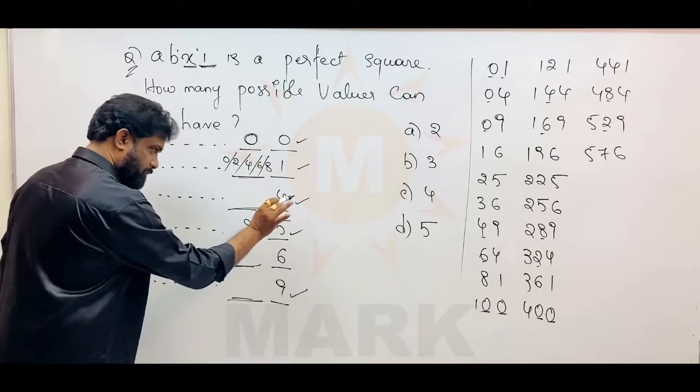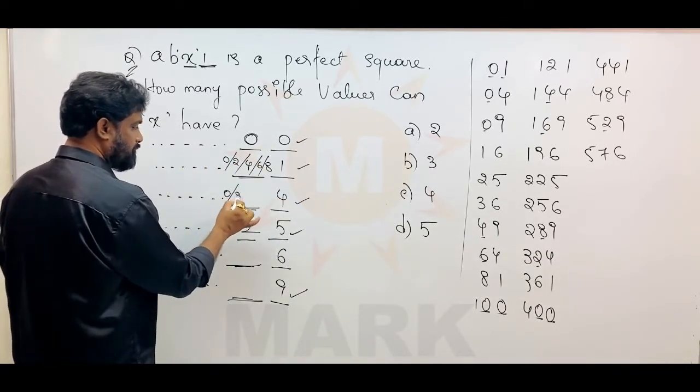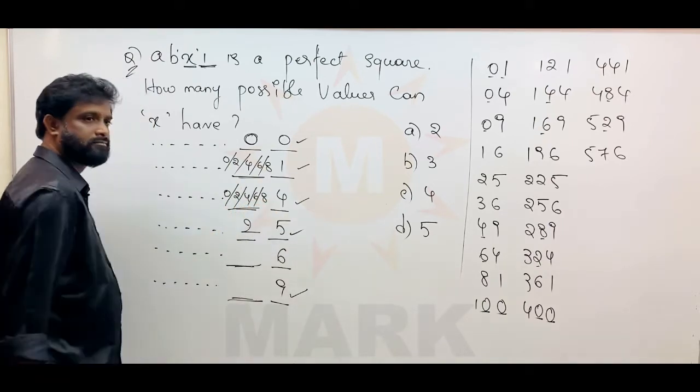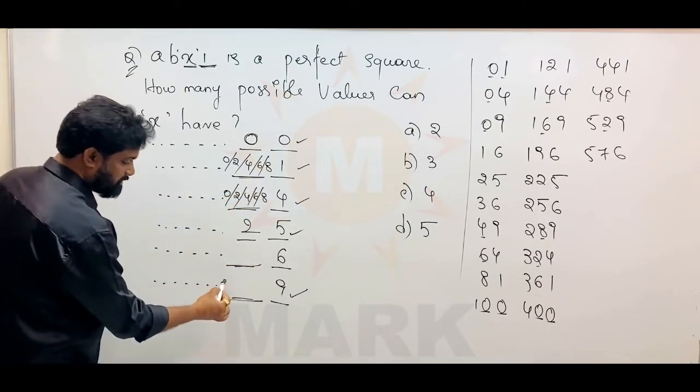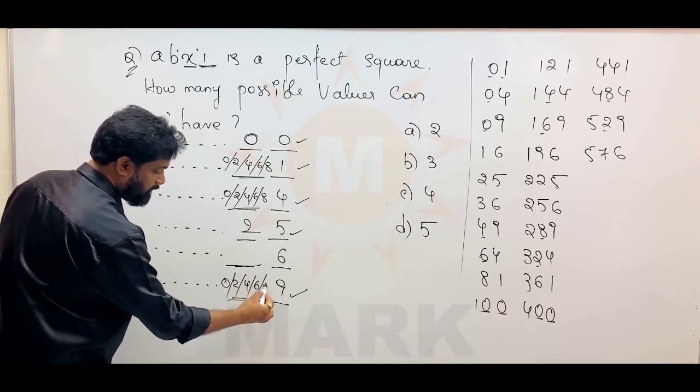Here also, when the units place is 4, there is a possibility of 5 numbers. What are those 5 numbers? 0, 2, 4, 6, 8. Only they will come. In the case of 9 also, you can find the same thing: 0, 2, 4, 6 or 8.